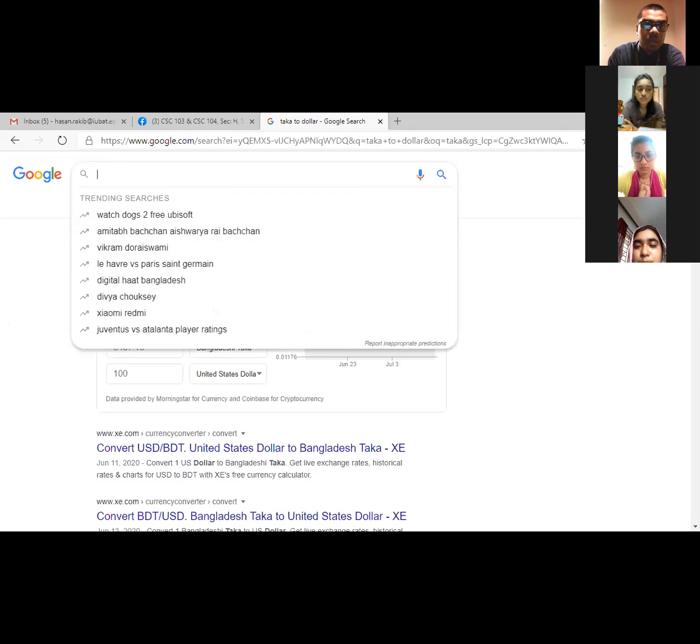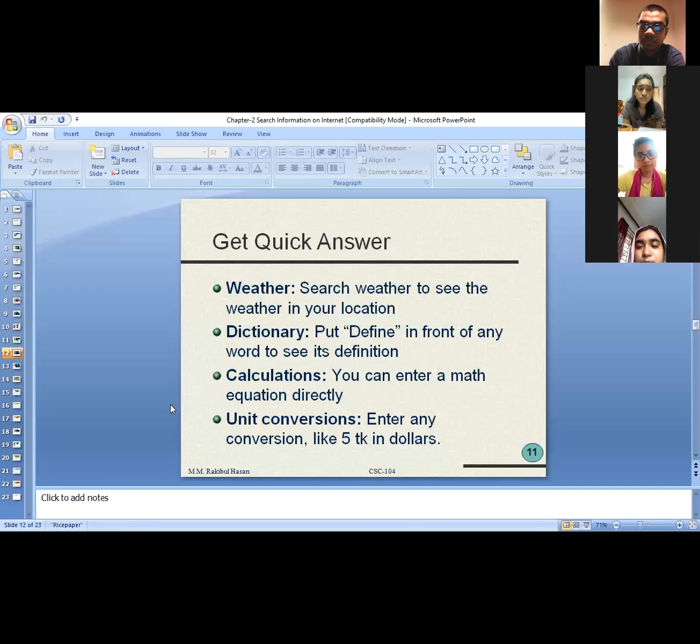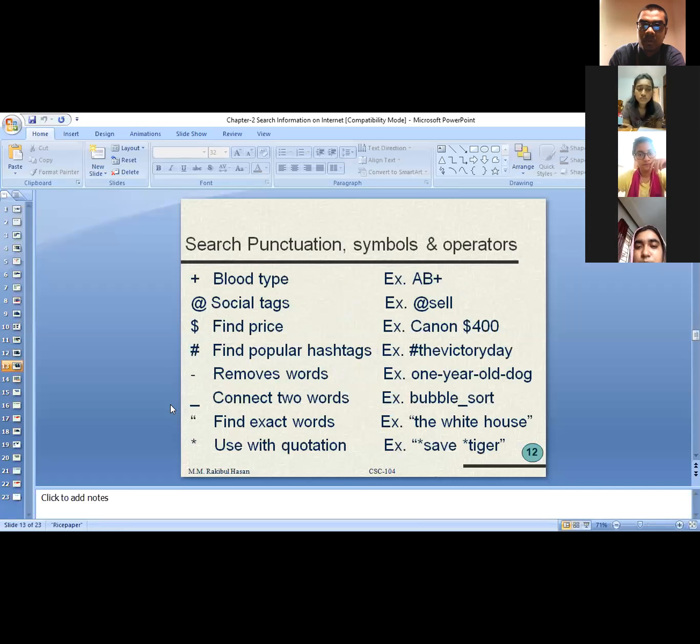Okay, so now I would like to show you again my slide. Let's see what we have in the next slide. Some punctuation symbols we have here, and how you can search these punctuation symbols is basically given here. So you can practice this one at your home. I'm not going to show it to you.